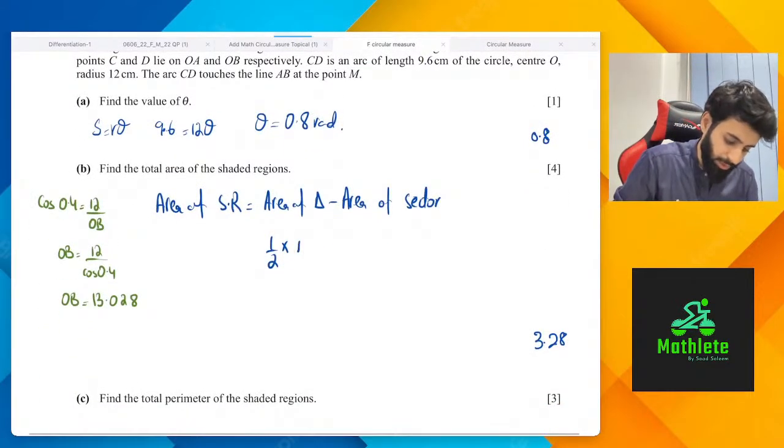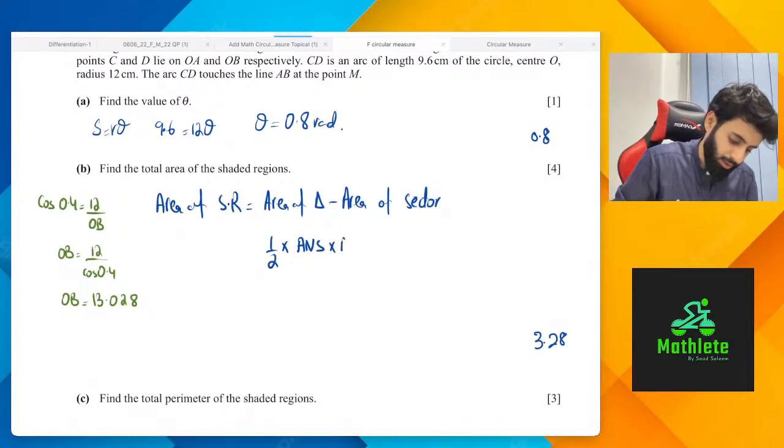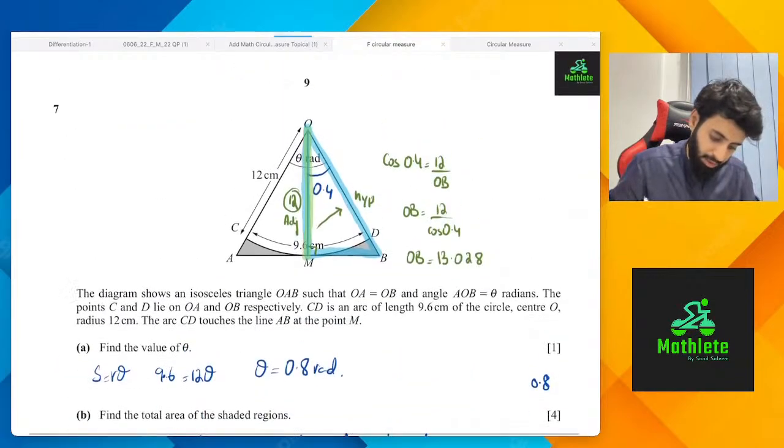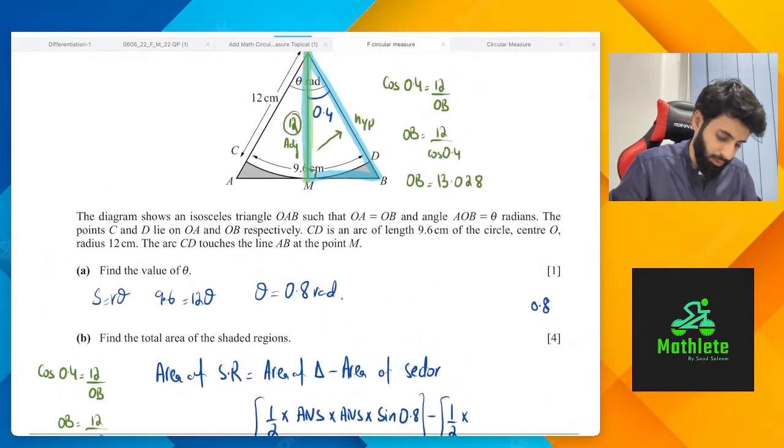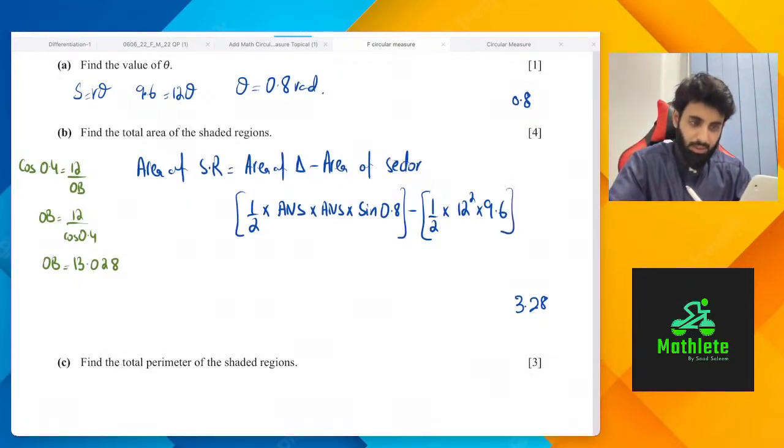But you know what I'm going to do over here? I'm going to use my answer key. Half into answer, or simply answer squared, into sine of 0.8. That's going to give me the area of triangle. Area of sector would be half into r squared theta. So half into 12 squared into 9.6. Let's put this as it is in our calculator and see what we get.